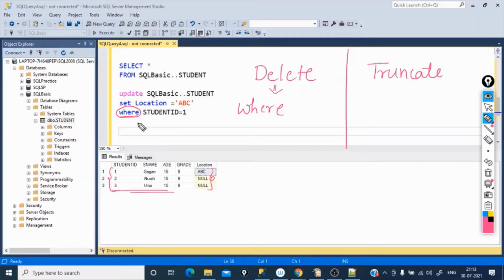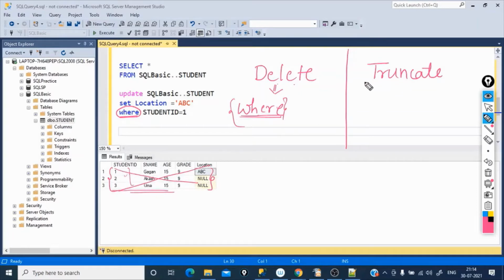But for now, where condition is used to restrict the number of rows. When you specify where condition while deleting from the table, it deletes only those many rows. If you don't give the where condition, again the entire data set will be deleted.